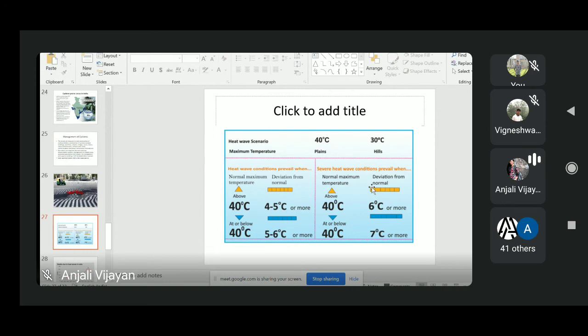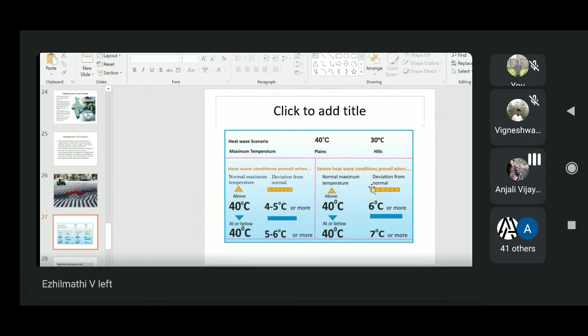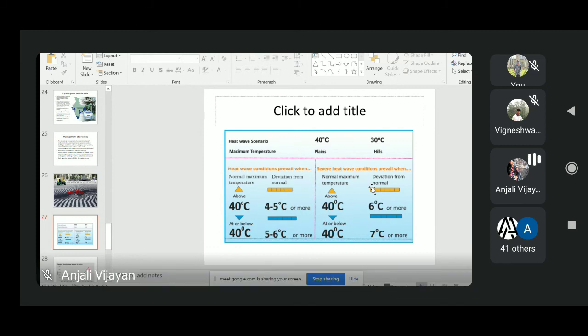Actually, we cannot simply compare the temperature of one place with another because it depends on many factors, like the actual temperature plus humidity, and wind direction. There are different parameters which determine the exact temperature. This type of heat wave is very common in north parts of India, and it usually occurs around March to June. In some rare cases it can extend up to July also.